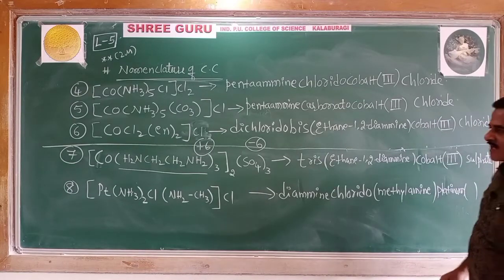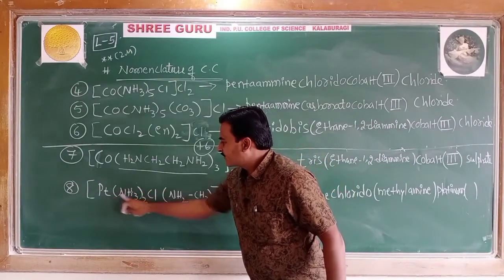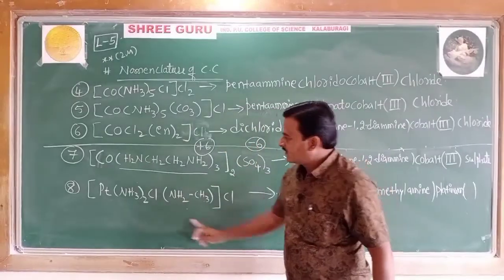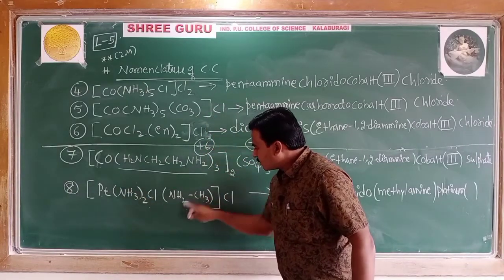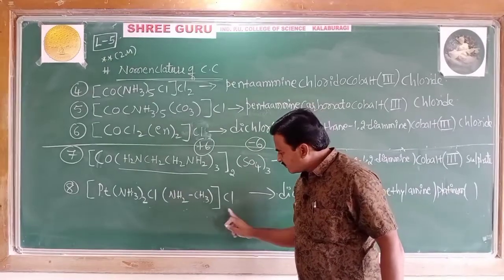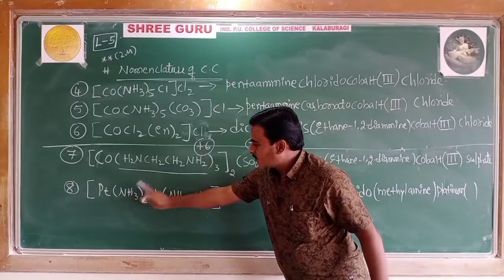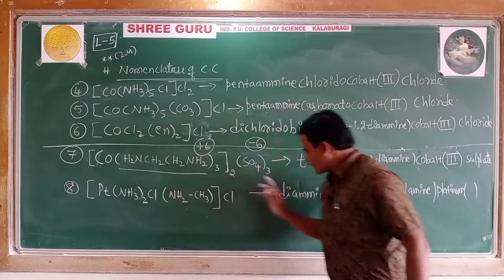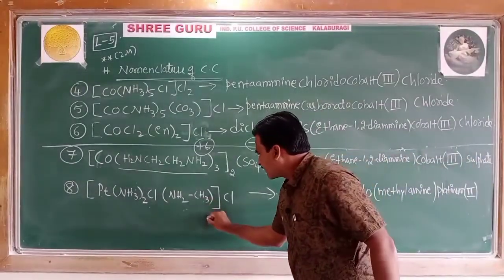Oxidation state, you calculate the oxidation state. So, neutral, X plus 0, minus 1, plus 0, minus 1. I repeat, X plus 0 neutral, minus 1, plus 0, minus 1. Let me write clearly.